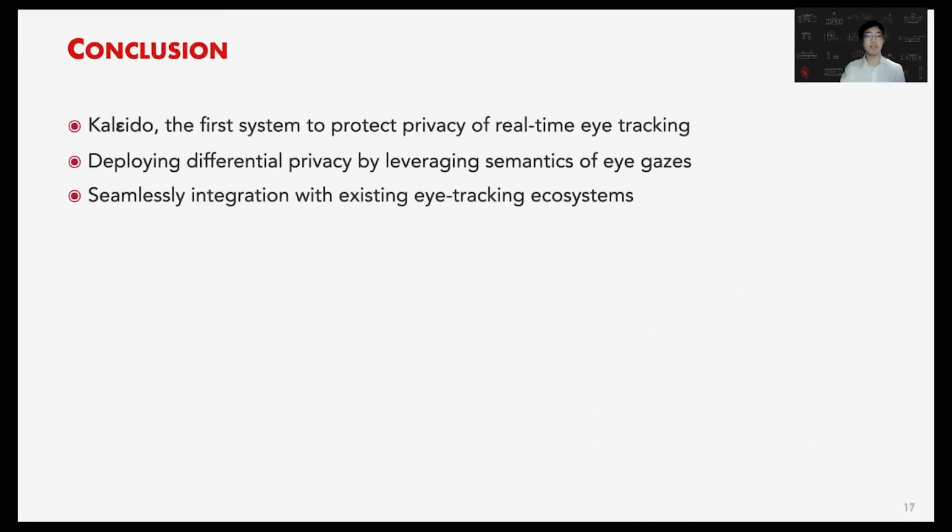To conclude, KALEIDO is the first system to protect the privacy of real-time eye tracking. And by deploying differential privacy, we leverage the semantics of eye gaze so that KALEIDO can be seamlessly integrated with the existing eye tracking ecosystems.